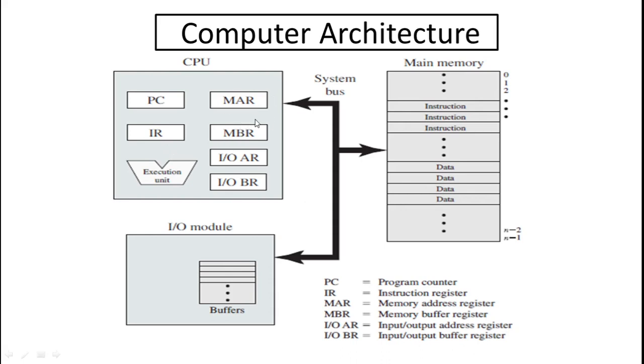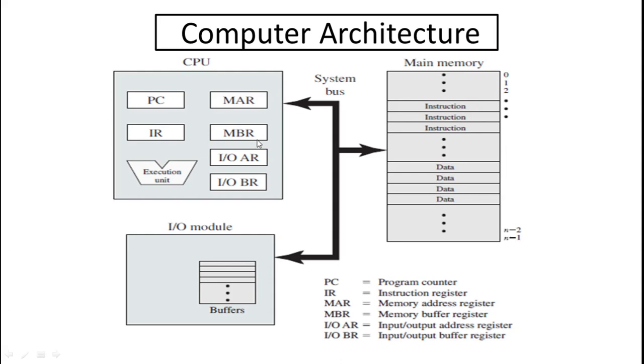Same thing in terms of the memory address and memory buffer registers. They keep the record of from which place in memory the CPU is fetching the instructions, and again in which place the CPU is providing the output. That is the record maintained by the memory address register and memory buffer register.